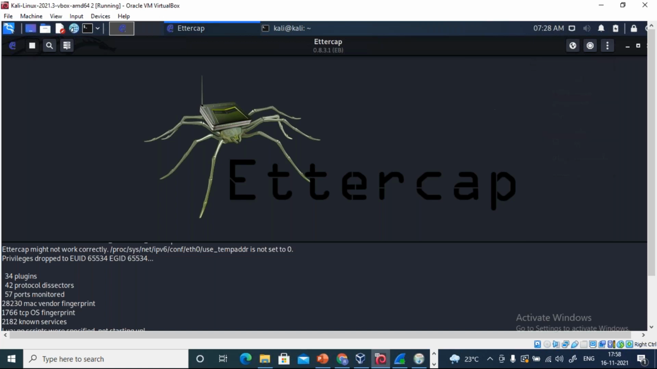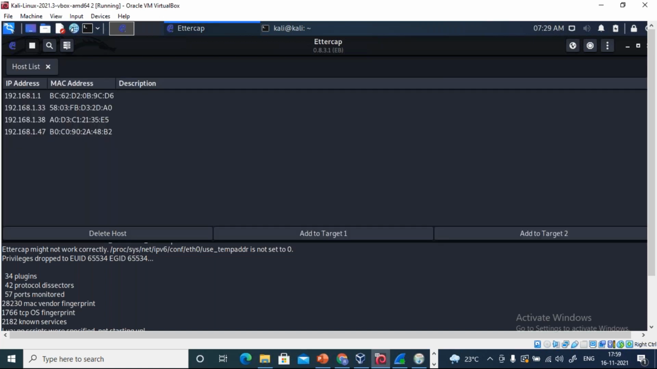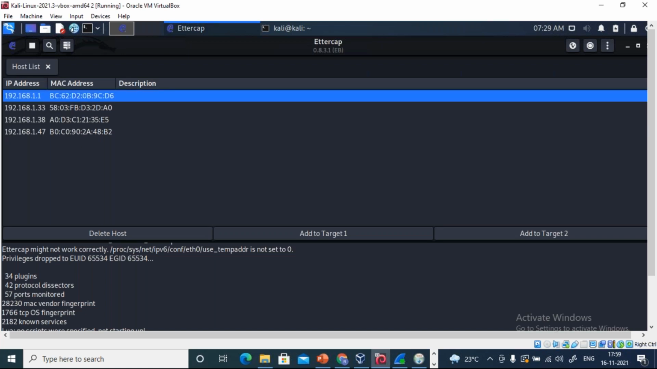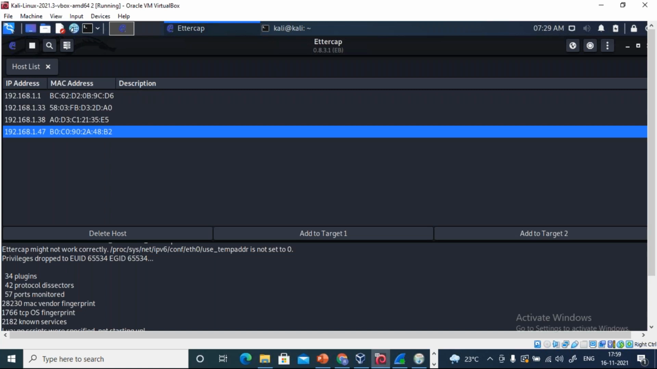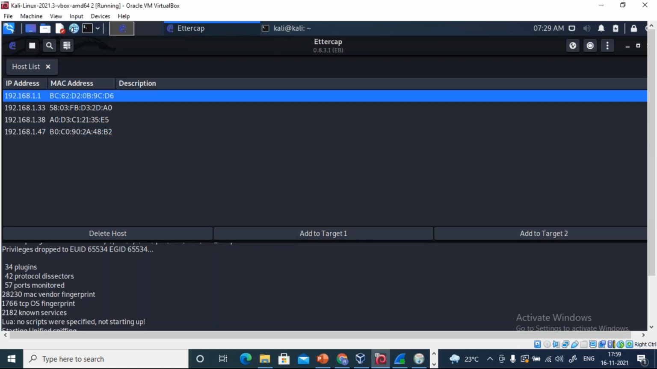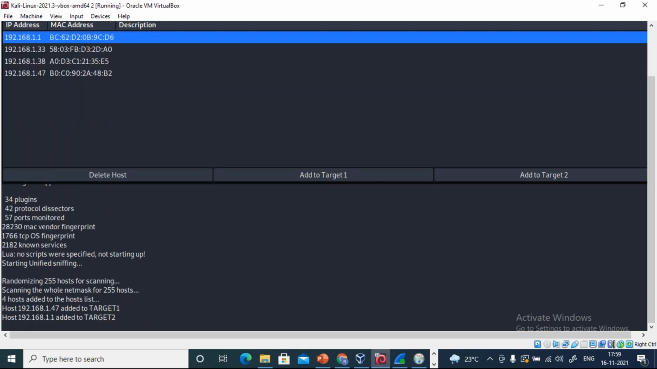Then once you do that, next, first I will list the hosts. Once you list it, you can see here all the hosts. So this 1.1 is your gateway and this 47 is my machine which has this particular MAC address. So now what I will do, I will add this as target 1. Then I will select the gateway also as target 2. The moment I add them, you can see here added to target 1 and target 2.